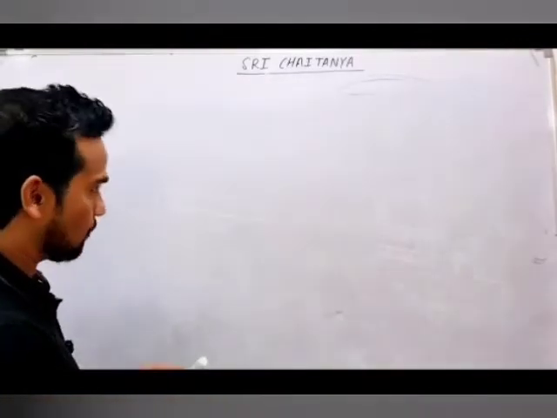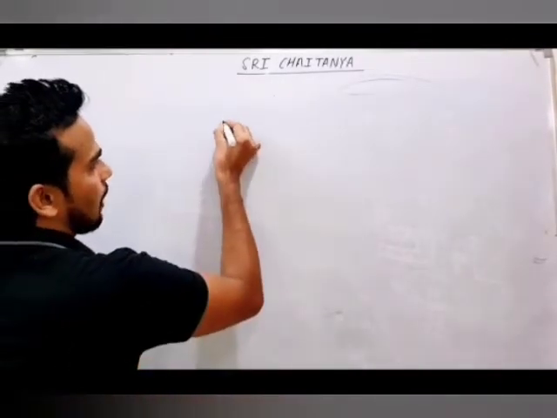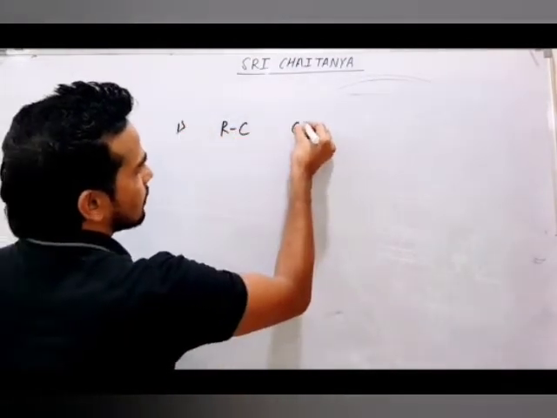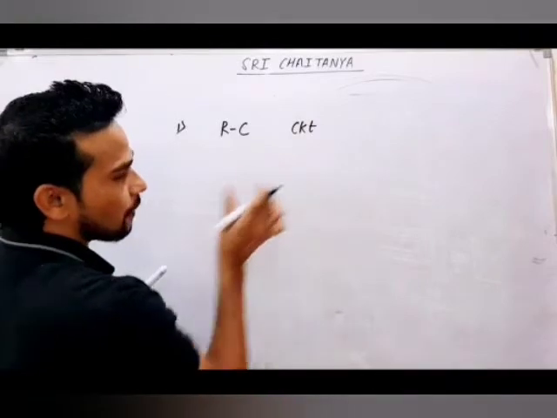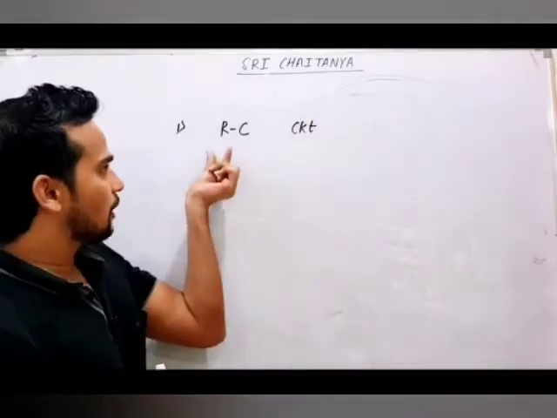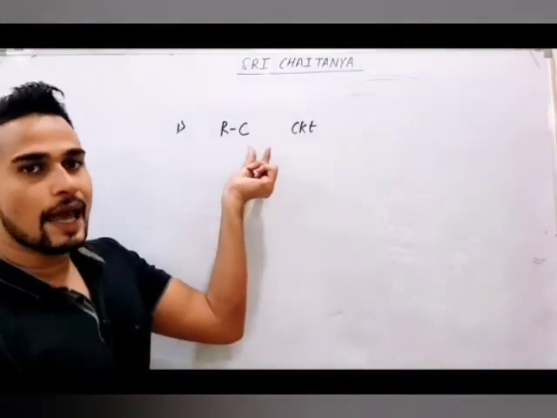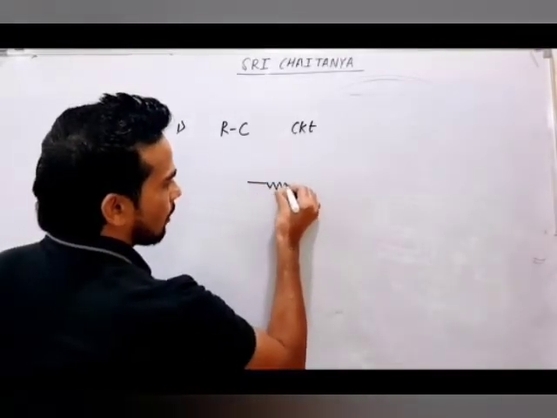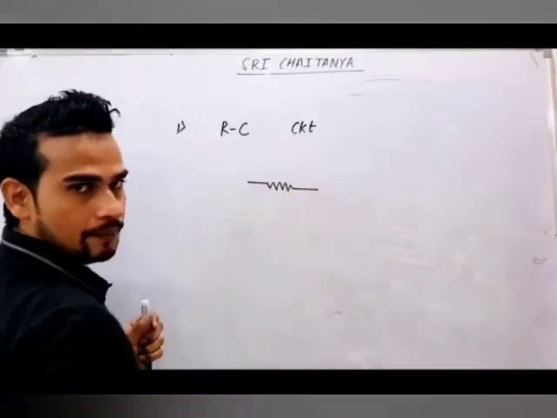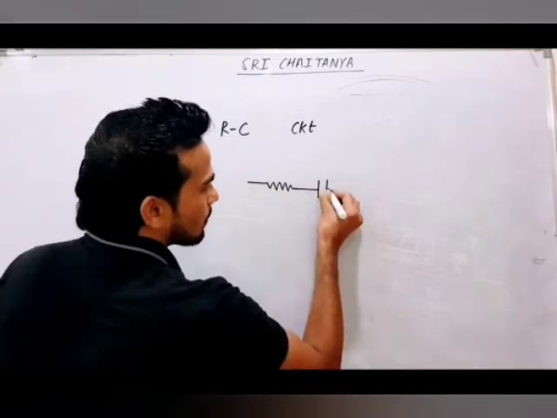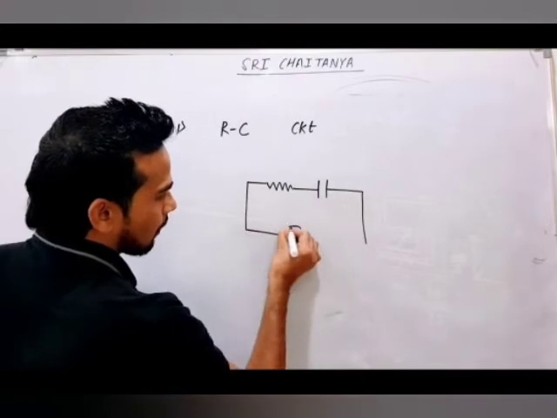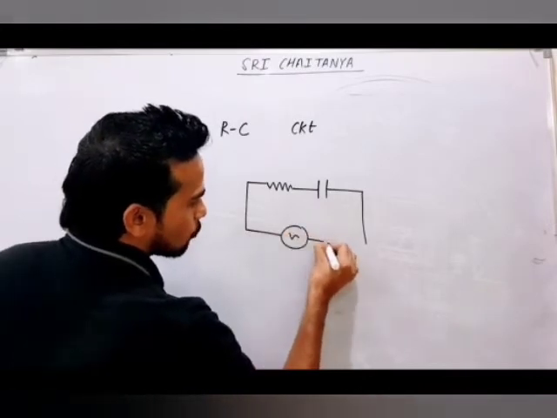So the first situation is our RC circuit. What is the meaning of RC circuit? You will get resistance, you will get capacitance. So you will get a circuit where one resistance will be there and one capacitance will be there, and these two will be connected to an AC source.